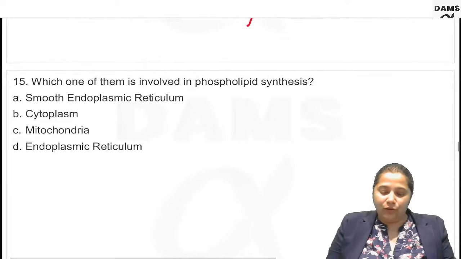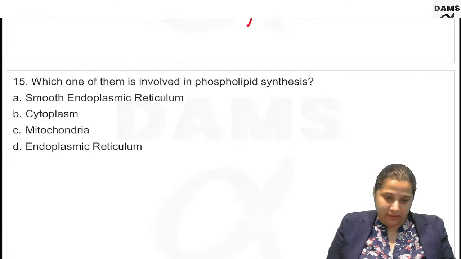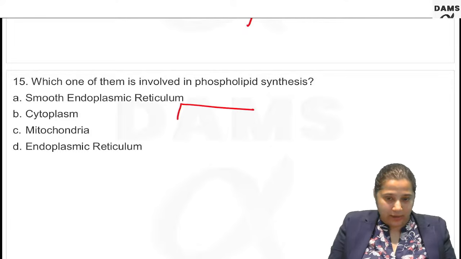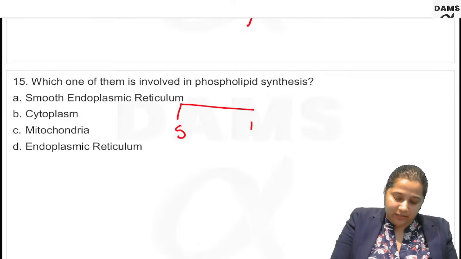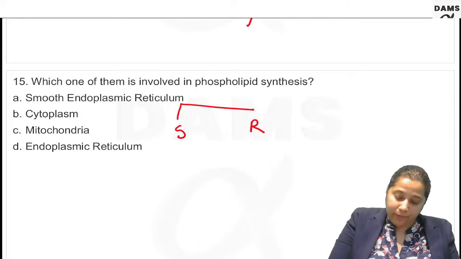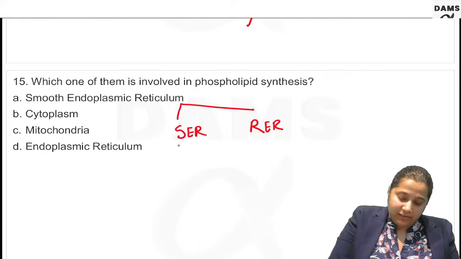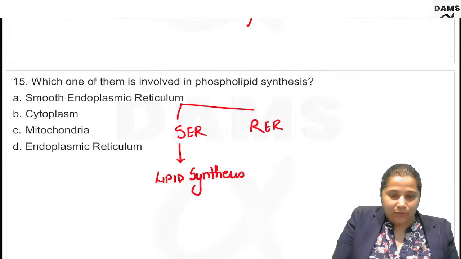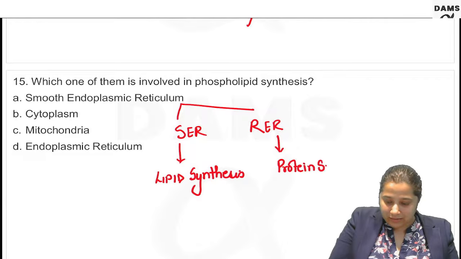Which of them is involved in phospholipid synthesis? Now, there are two types of endoplasmic reticulum. One is smooth and another is rough endoplasmic reticulum. The smooth endoplasmic reticulum is the site of lipid synthesis, and cholesterol synthesis also occurs in the smooth endoplasmic reticulum. Rough endoplasmic reticulum is the site for protein synthesis.